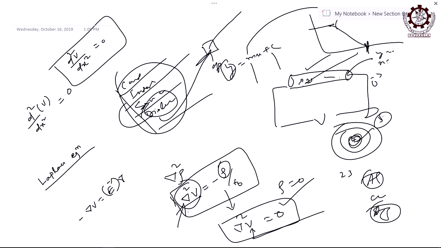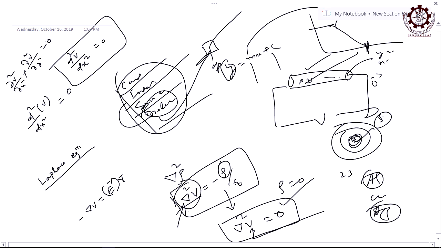And similarly, if it is 2 dimensional, what will you write? Del square V by del x square plus del square V by del y square equal to 0. Two dimensions: a plane, whereas that was a line. So it is a second order differential equation, but with 2 variables x and y. In the one dimensional case there are only 2 constants, m and c, so it is easy to handle.